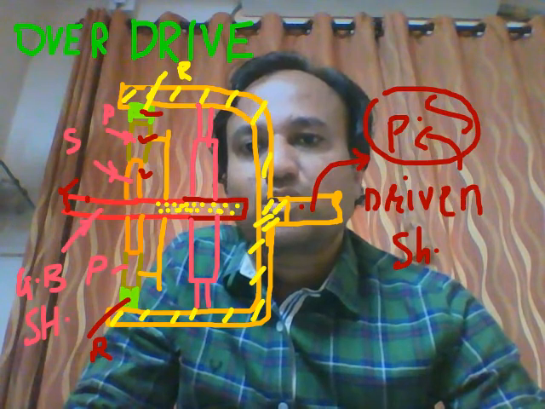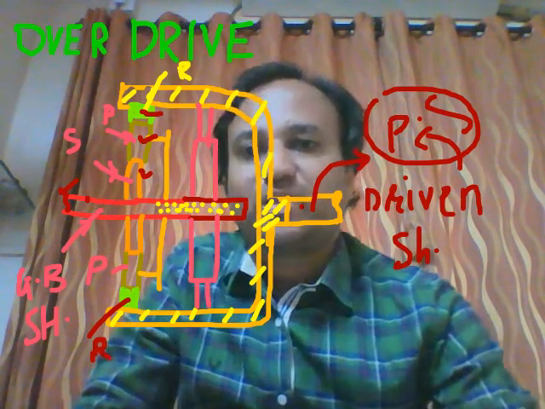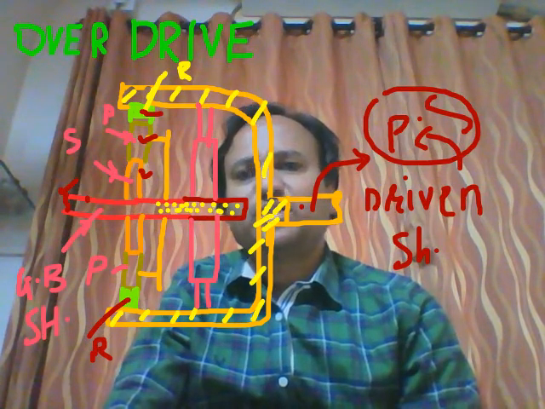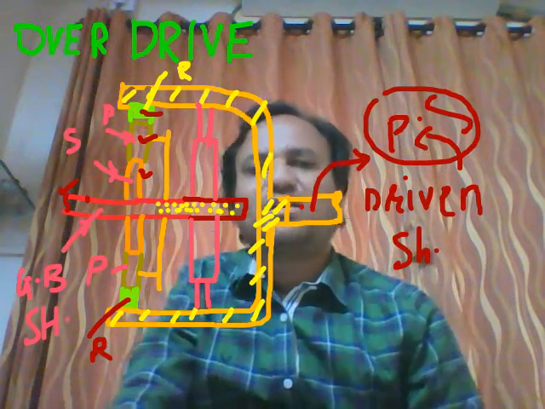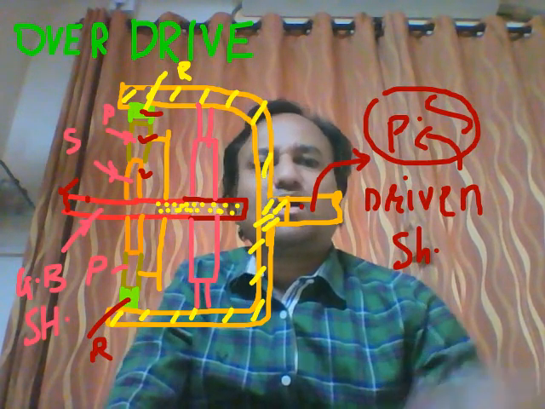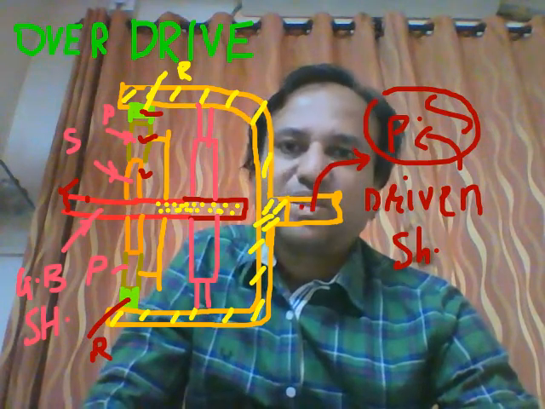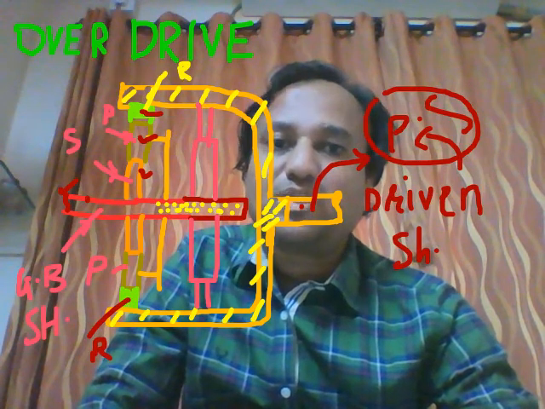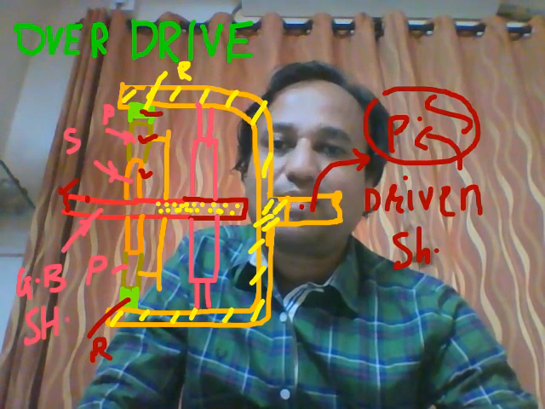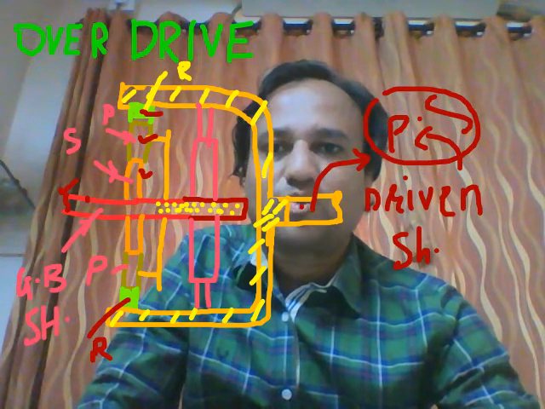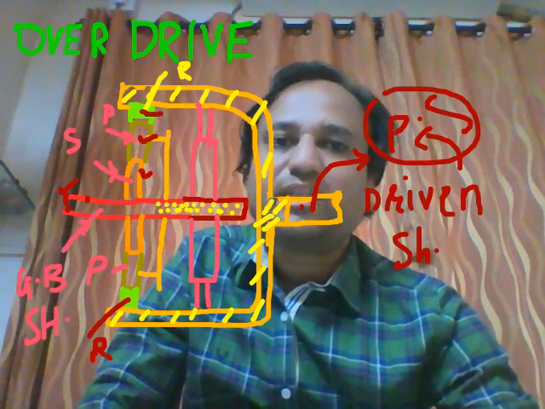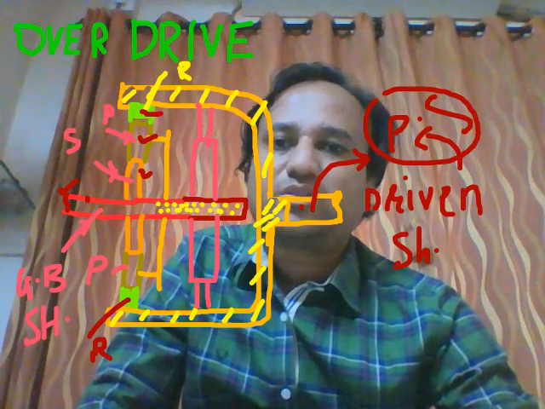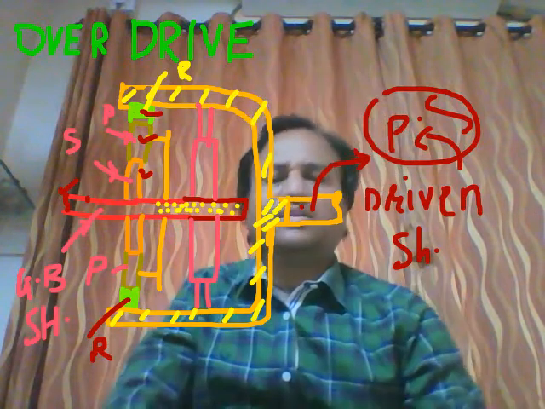We are choosing the dimensions of the sun, planet and ring gear in such a way that we get higher speed at output, that is the ring gear executes more speed than that of the sun gear.